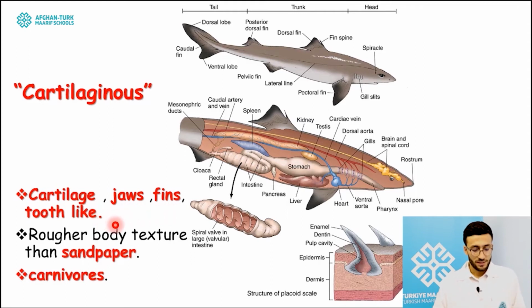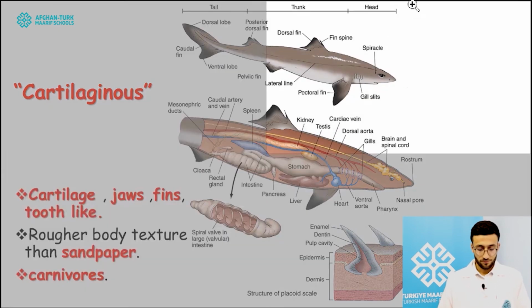And the main point is that their body is covered with tooth-like projections that give the animal a rougher body texture than sandpaper. Mainly these animals are carnivorous.